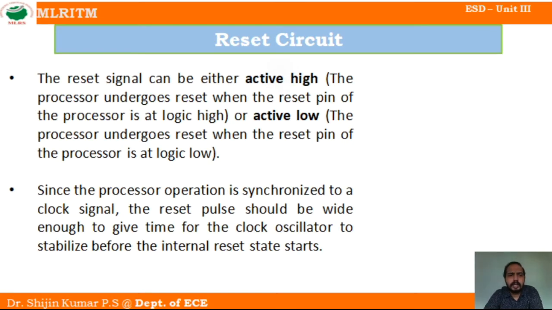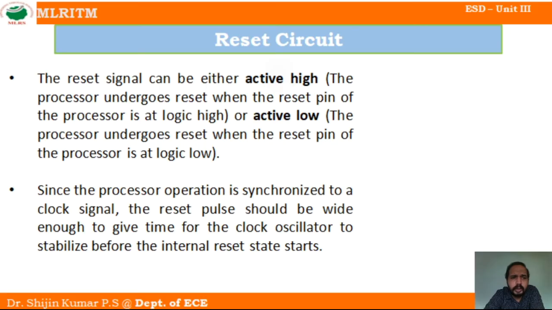The next point is that the reset signal can be either active high or active low. First of all, let us look at what is active high. There are two types of signals in digital electronics, active high and active low.